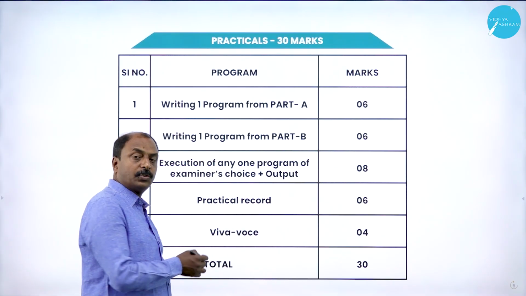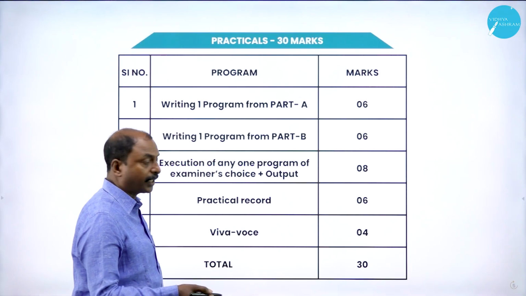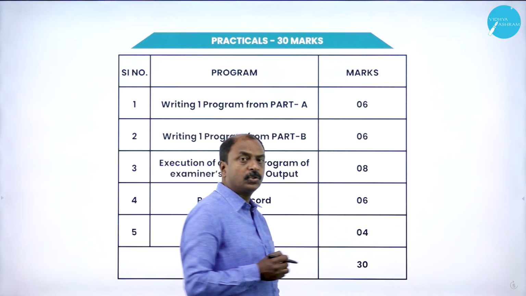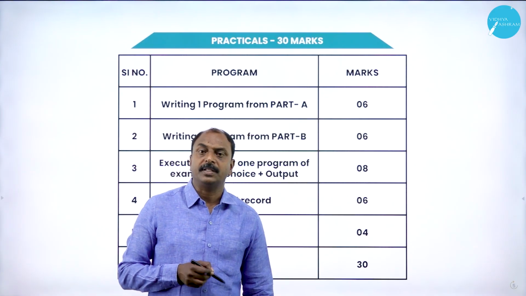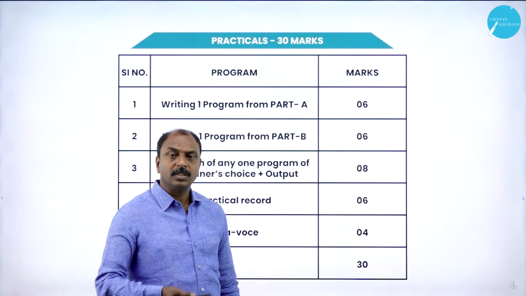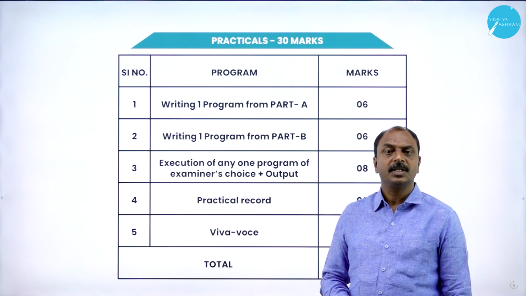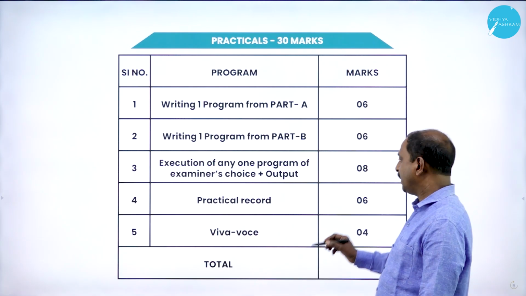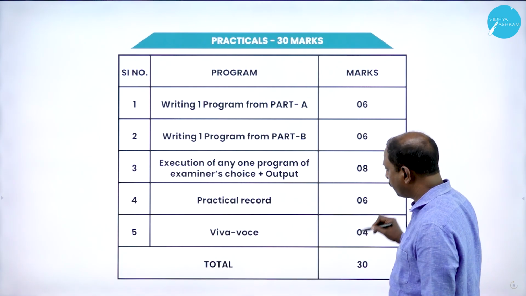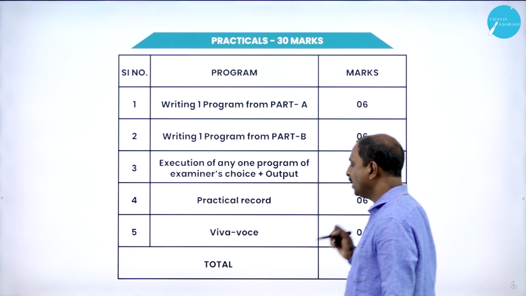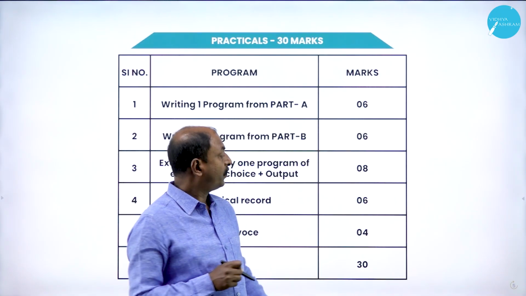Next, as you know, you are supposed to maintain a practical record book. The practical record book carries 6 marks. In the record book, you have to maintain all the practicals and all the examples you worked out in the lab neatly, along with the proper output. Then the next section is Viva, or Viva questions, which carries 4 marks.